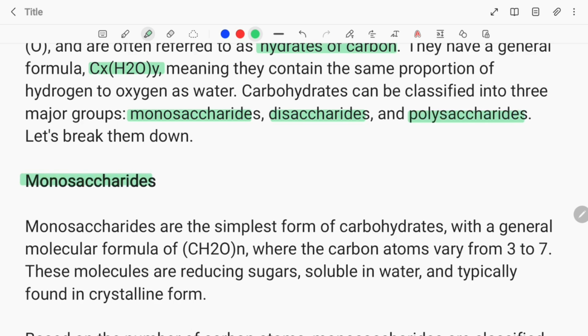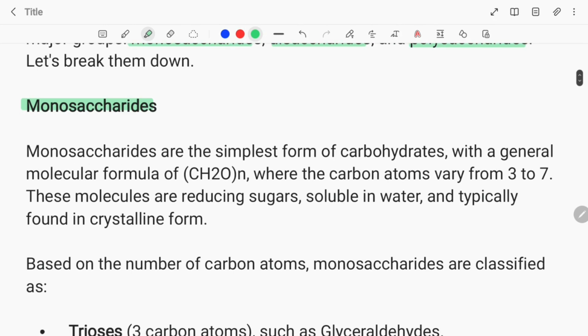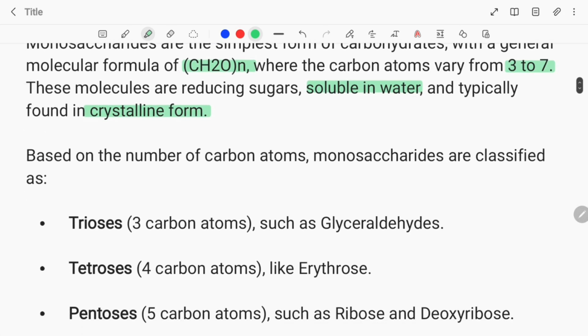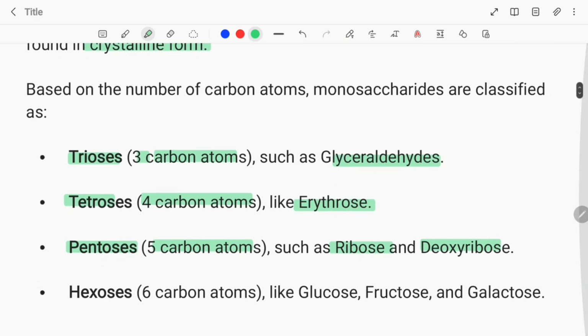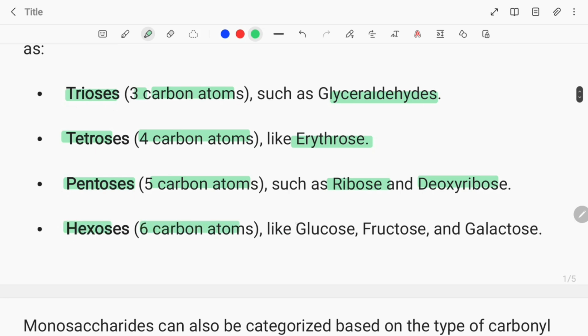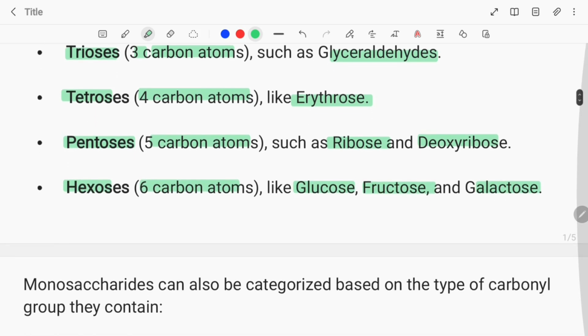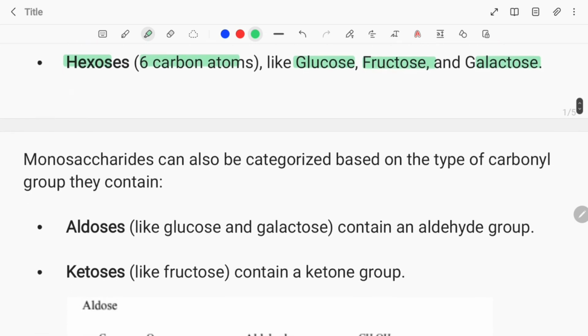Monosaccharides. Monosaccharides are the simplest form of carbohydrates with a general molecular formula of CH2O, where the carbon atoms vary from 3 to 7. These molecules are reducing sugars, soluble in water, and typically found in crystalline form. Based on the number of carbon atoms, monosaccharides are classified as trioses, 3 carbon atoms, such as glyceraldehyde; tetroses, 4 carbon atoms, like erythrose; pentoses, 5 carbon atoms, such as ribose and deoxyribose; hexoses, 6 carbon atoms, like glucose, fructose, and galactose.